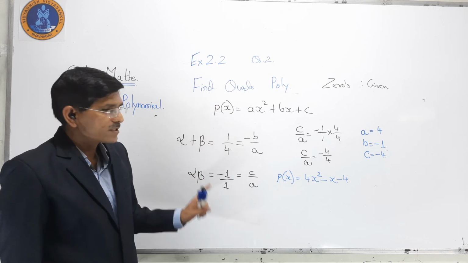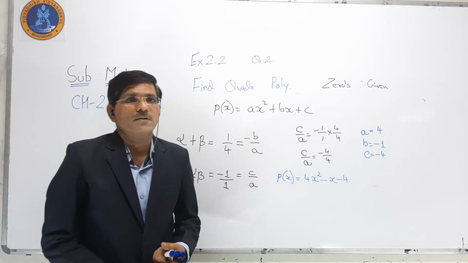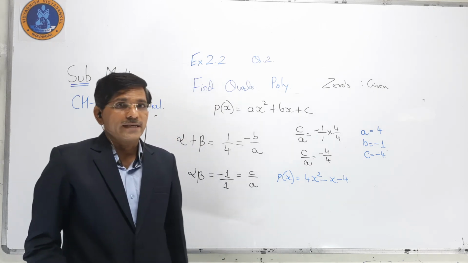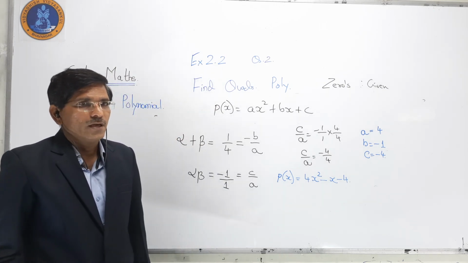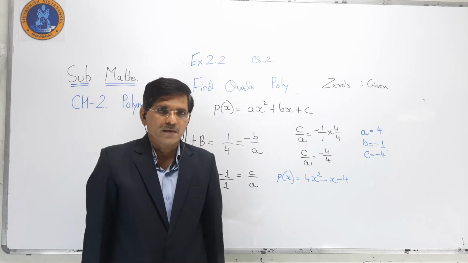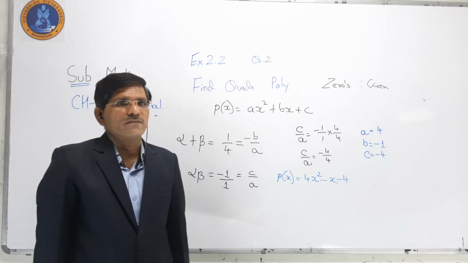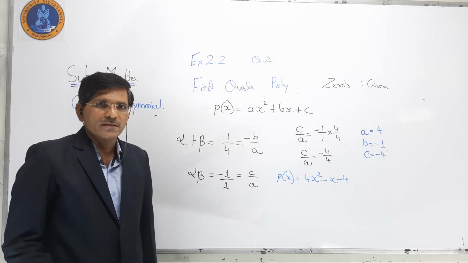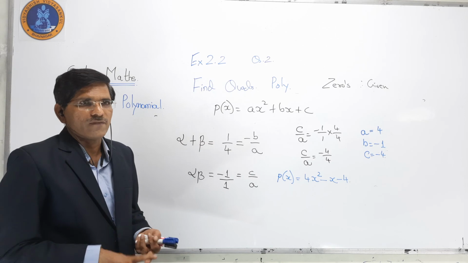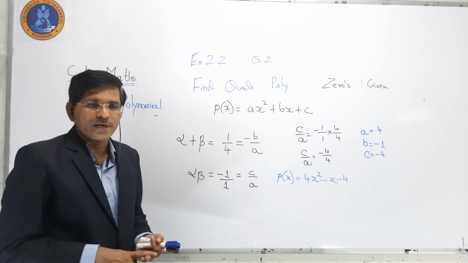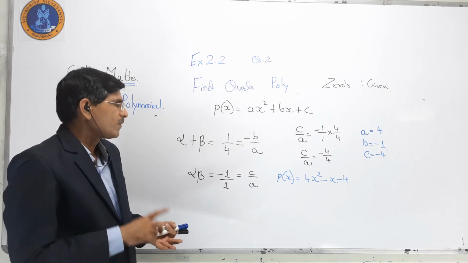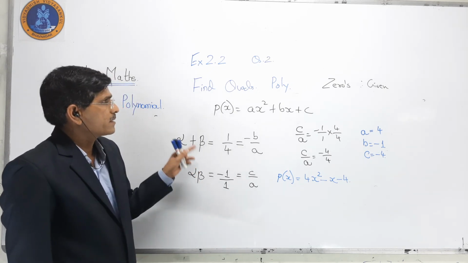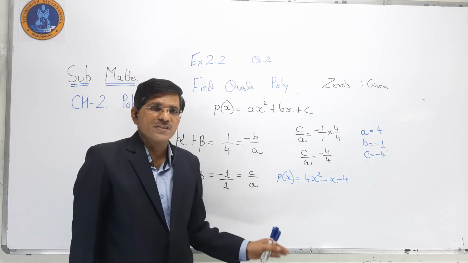So mostly for chapter number 2, only one topic remains, that is the long division method. All other topics related to chapter number 2 we have taken today: zeros, graphical or geometrical representation, sum of zeros, product of zeros, and the relation between zeros and the coefficients.